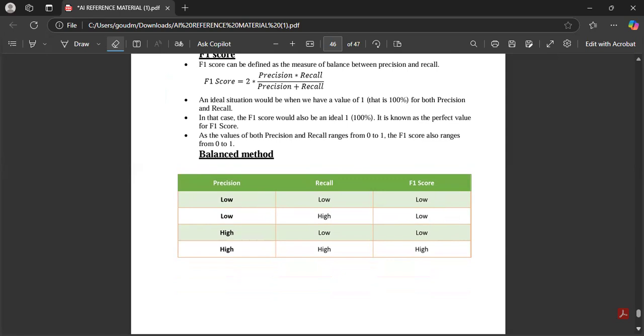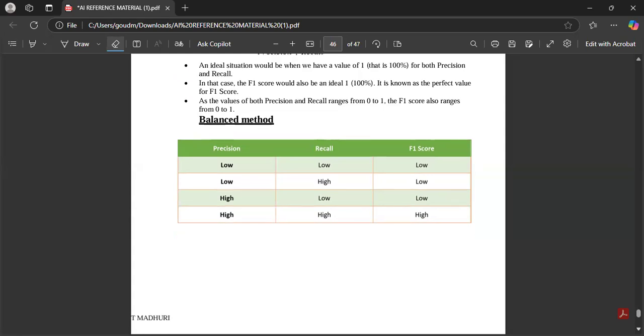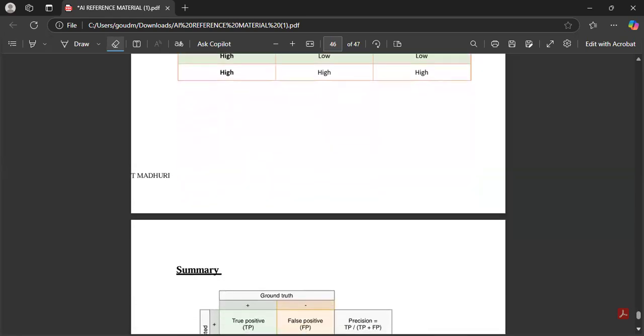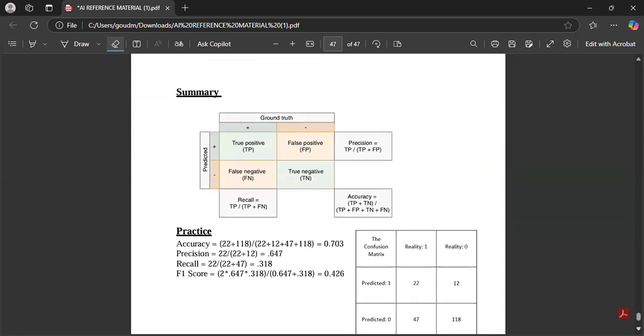Right? This is called as what? Balanced method. They will ask, if the precision is high, recall is high, then what is F1 score? The precision is high, recall is low, then what is F1 score value? So in that case, you have to write this, children. Okay. And now in the exam, you will get in this way, like an example I'm saying.